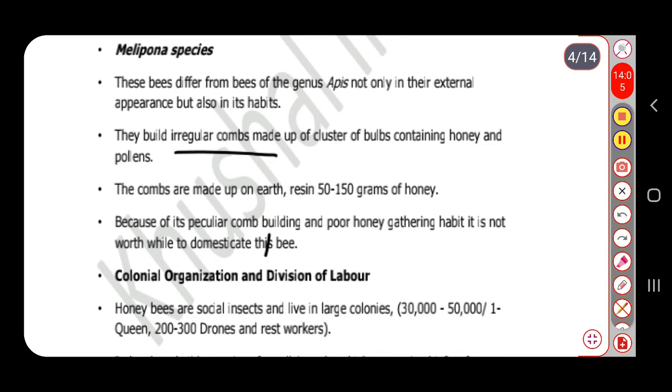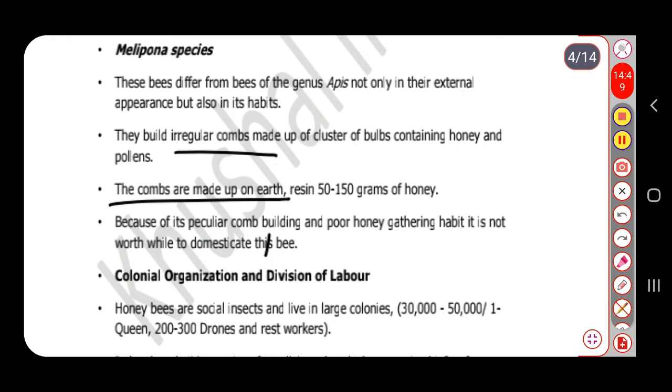The combs are made on the earth. If you see here, these bees make their hives not over any plant, roof of a building, branch of a tree or bush area. No, this species makes its hive under the soil, on the earth, and it gives about 50 to 150 grams of honey. Because of its peculiar comb building and poor honey gathering habit, it is not worthwhile to domesticate this bee. So that was all about the Melipona species.